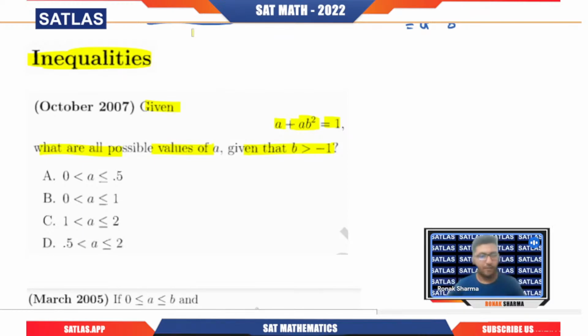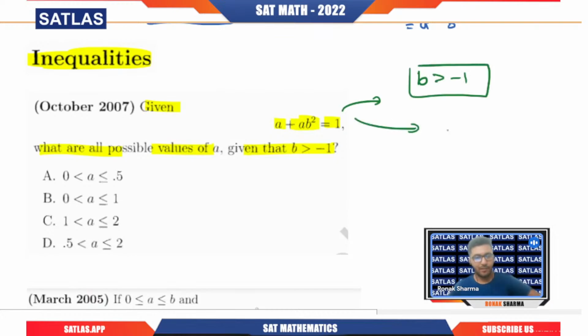Now, if we talk about this question, we have a + ab² = 1. What are the possible values of a, given that b > -1? They have given us b > -1 and a + ab² = 1.